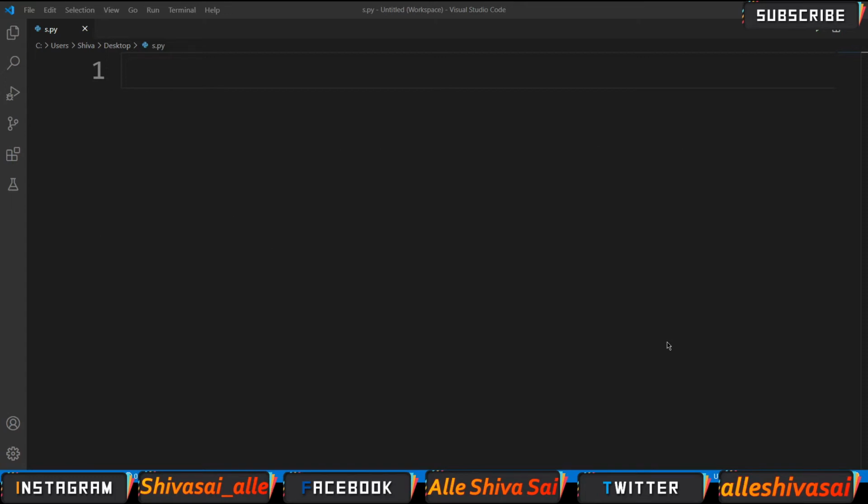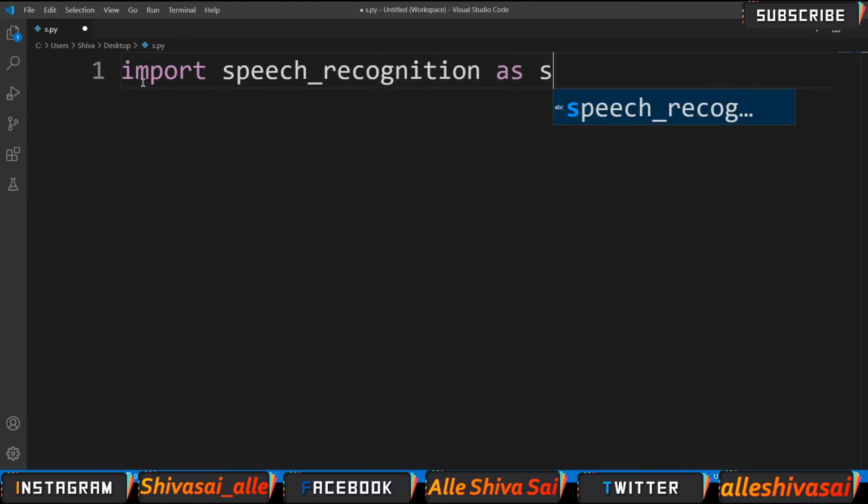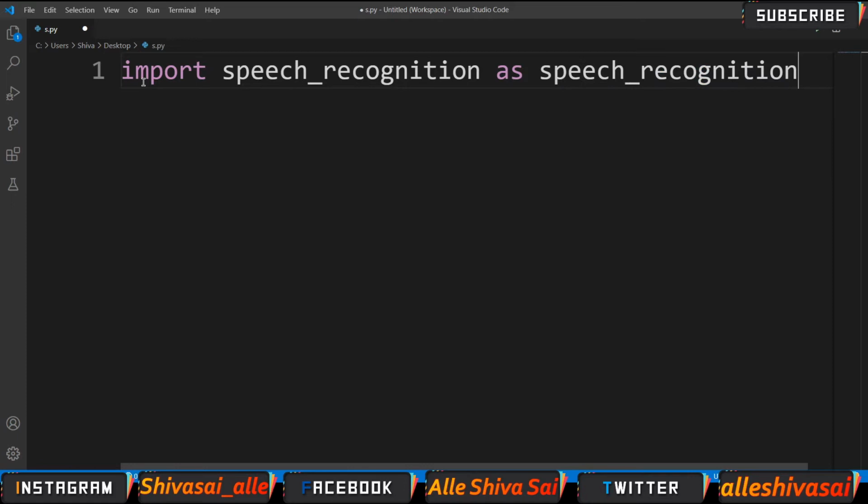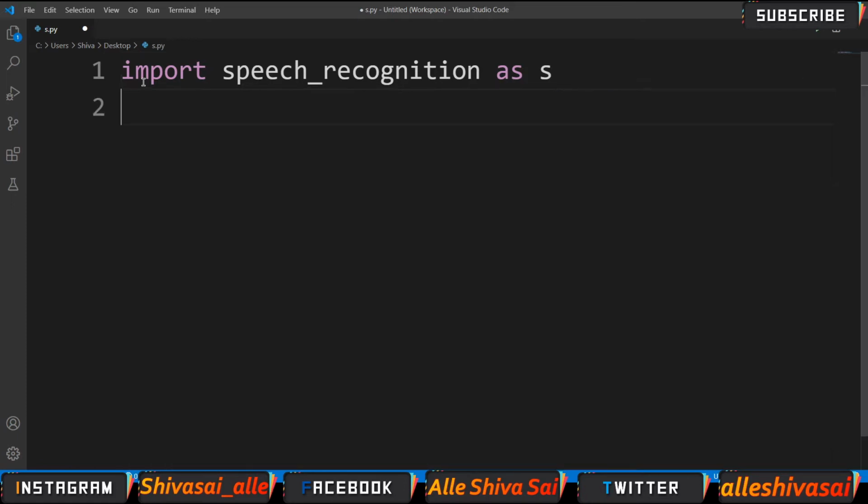Now we are converting the input from the microphone into text. Let's see now. First, we are importing the necessary libraries. Now we need to recognize the speech, right? So we are using the Recognizer class.